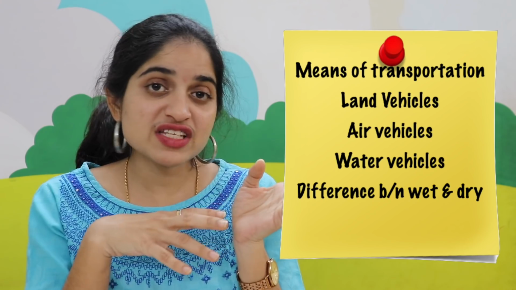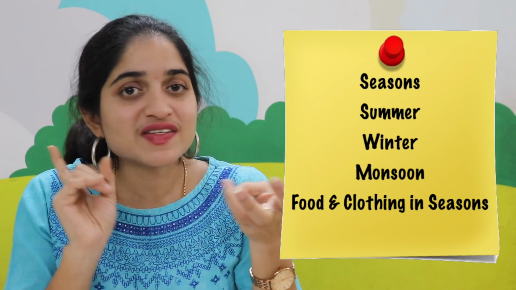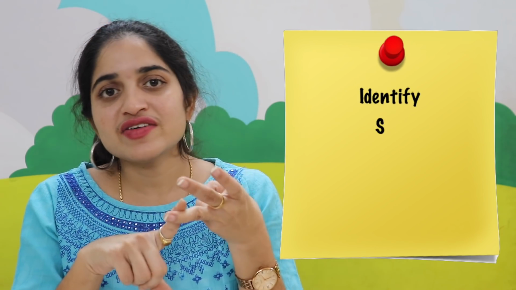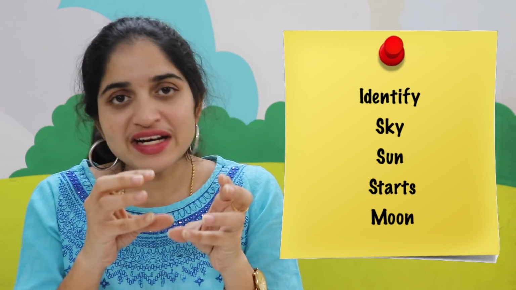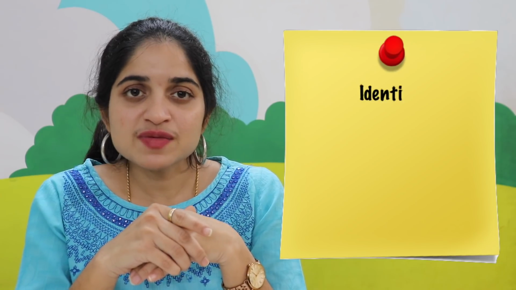They should also know the difference between wet and dry. They should identify the different seasons like summer season, winter season and monsoon. They also should be able to say about sky, sun, star and moon. This is what a nursery child should know with respect to the thematic concepts. Now let's move on to the mathematical and spatial concepts and numbers.